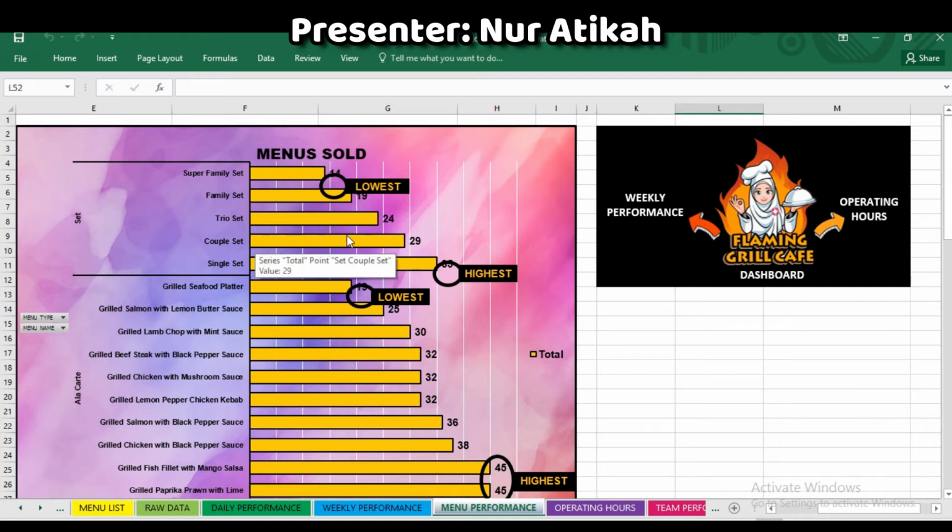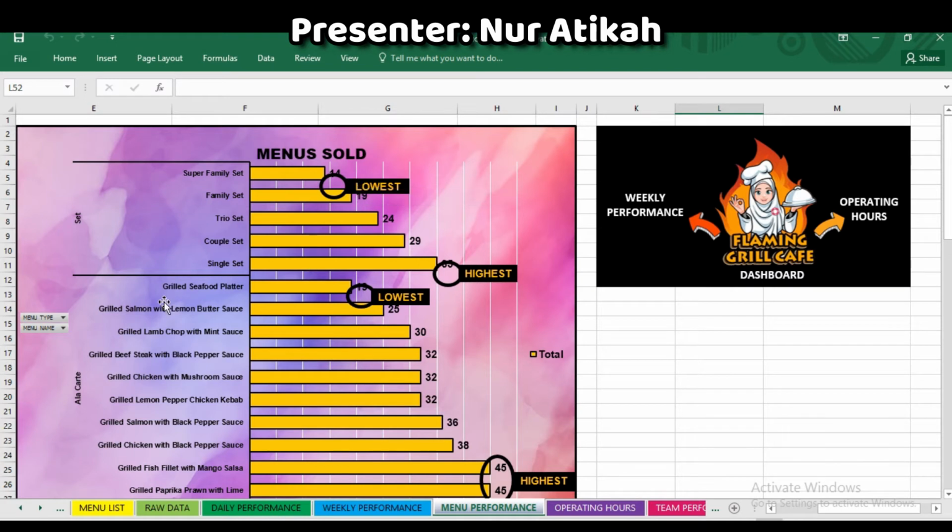The lowest quantity of set we have sold is 14, which is the Super Family Set. The set is suitable for a large group of 8 to 10. It is rare because it involves many people and is mostly suitable for reunions or gatherings. So on average, we have sold 24 set menus in December.